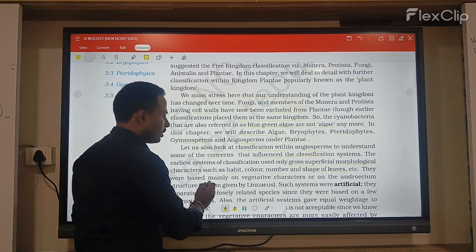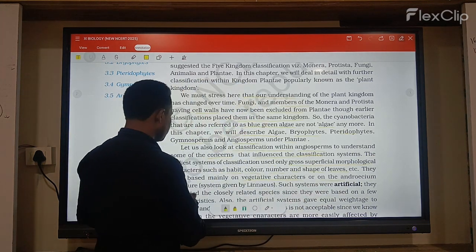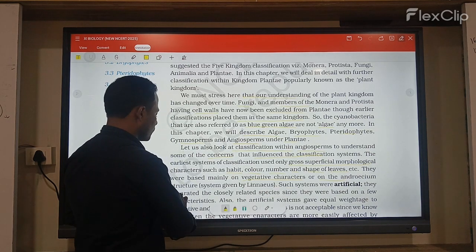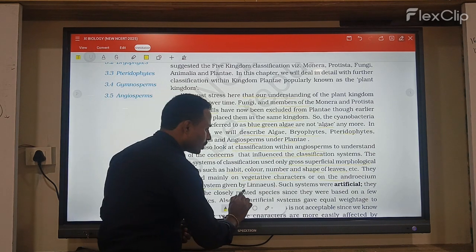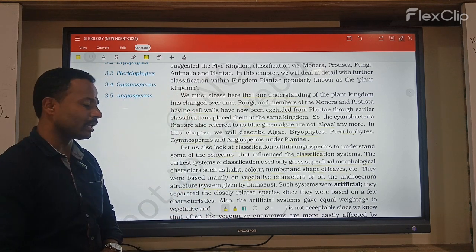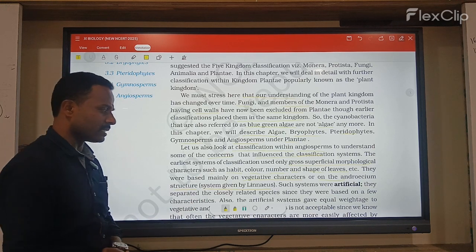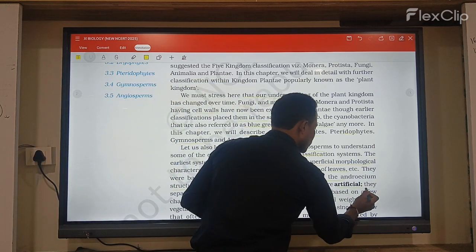They were based mainly on the vegetative characters or on the androecium. Here the morphological vegetative characters were the basis of the classification proposed by Linnaeus. Such systems are artificial.